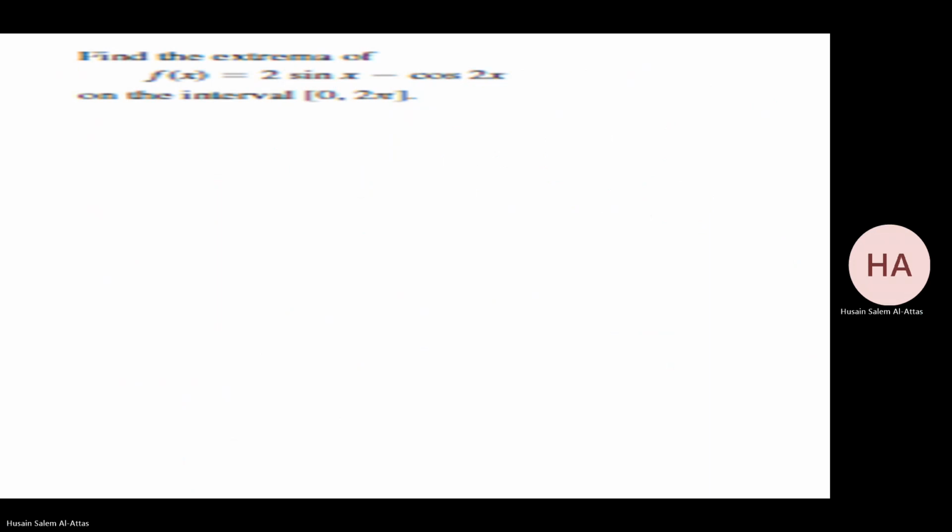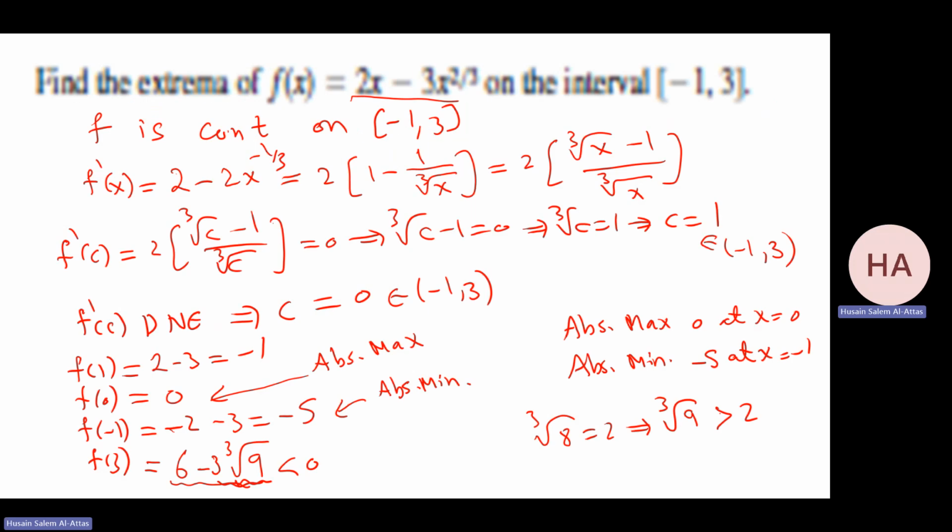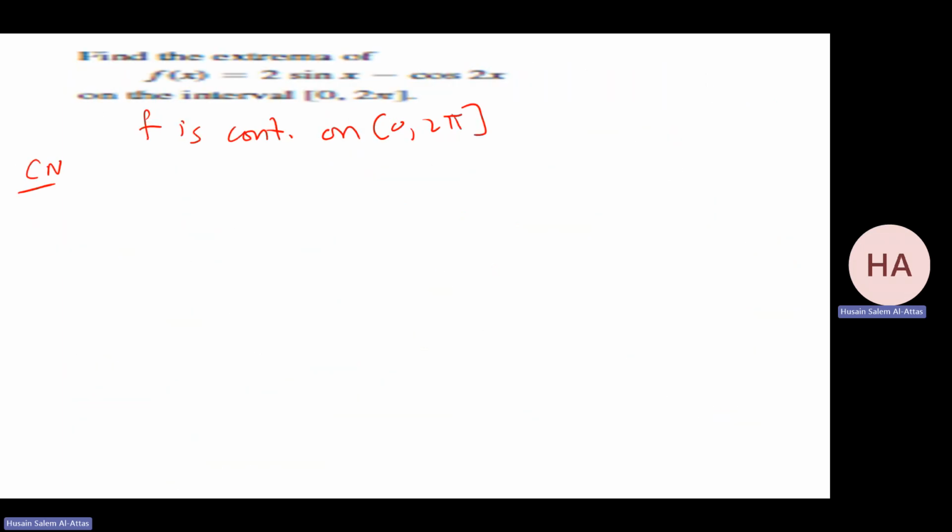Okay. Let me do more problems to find the extrema. This function. First, f is continuous over the closed interval, very clear. F is continuous on this interval. Then I'll find critical numbers. How to find the critical numbers? We'll find the derivative.